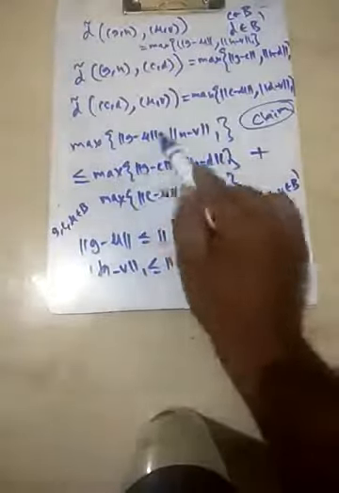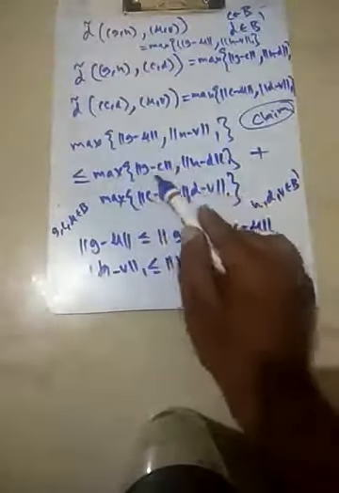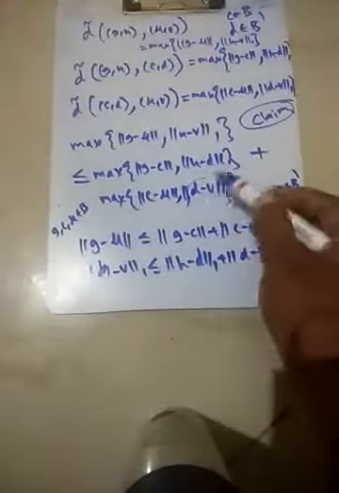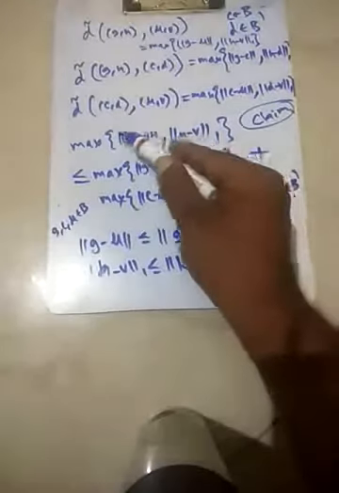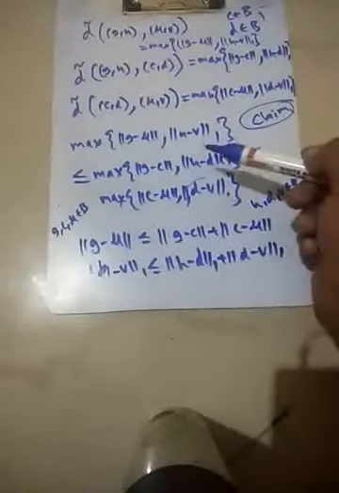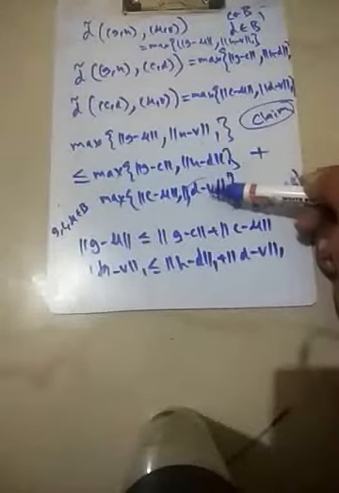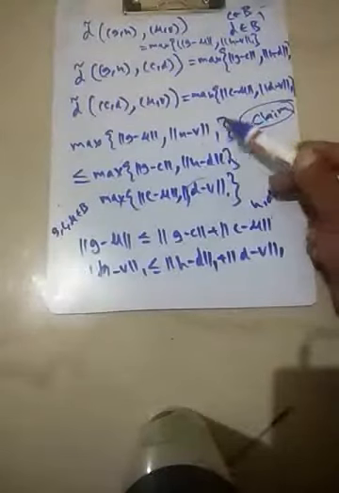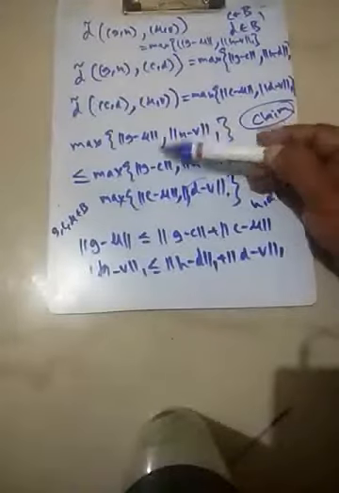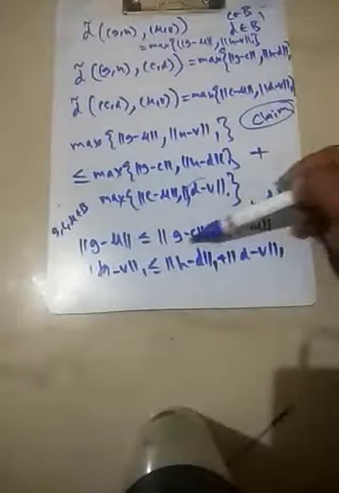Suppose the maximum of these two terms is this term, and the maximum of these other two is that term; then the claim is clearly satisfied. In the other cases, where the maximum is the other term, we are also done. The norm of h minus v is less than or equal to the norm of h minus d plus the norm of d minus v, along with the norm of g minus c and the c minus u term. These terms are the maximum.